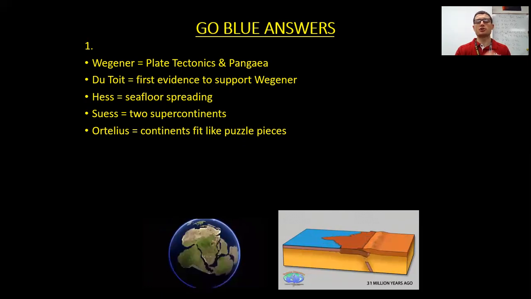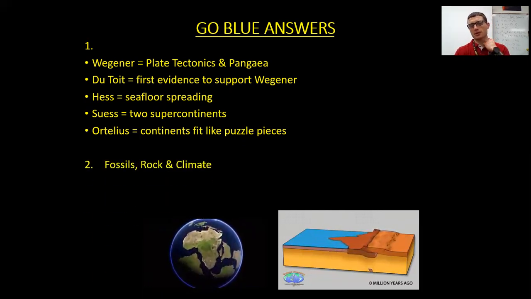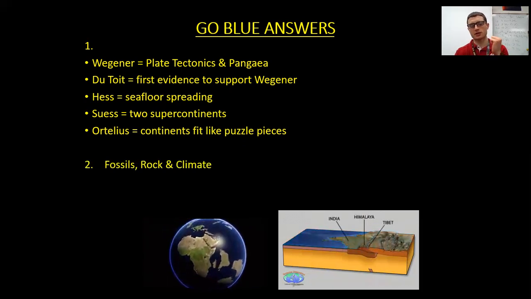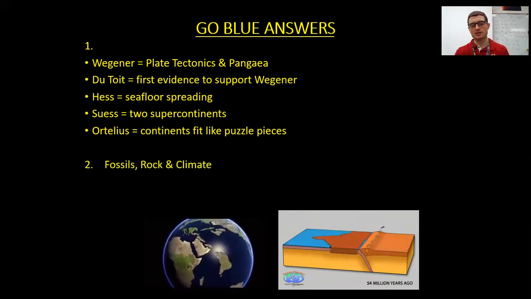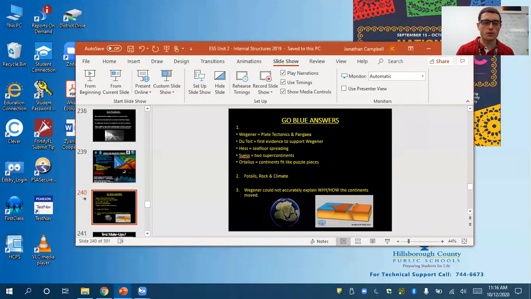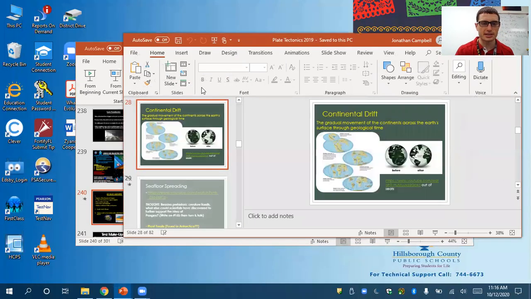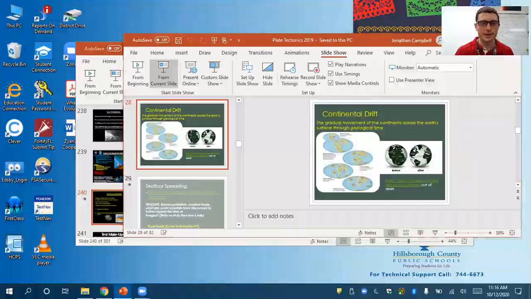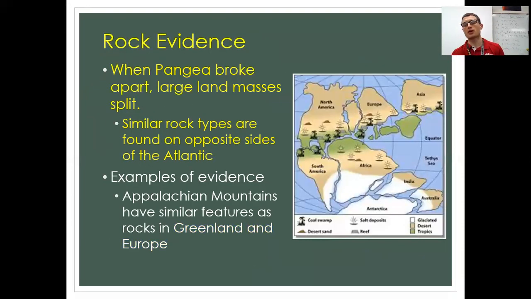Number 2, super important. You're going to have to add some things on page 13 because we didn't get to it the other day. Your 3 lines of evidence for continental drift include fossils, rocks, and climate. Let's go over those in more detail together. Only write down what's highlighted. This is on page 13. For rock evidence, just write what's in yellow, guys, on page 13. Just like we find similar fossils in faraway continents across the coastlines, we find similar rocks.